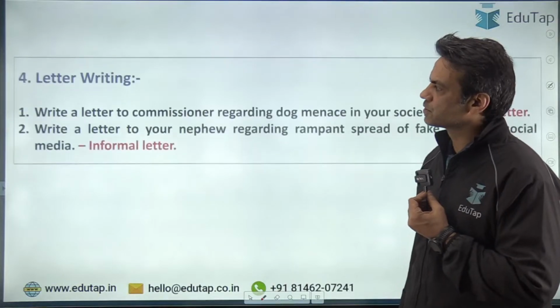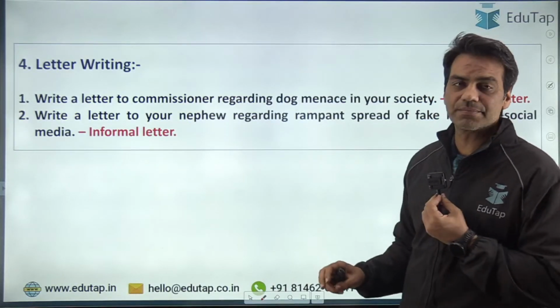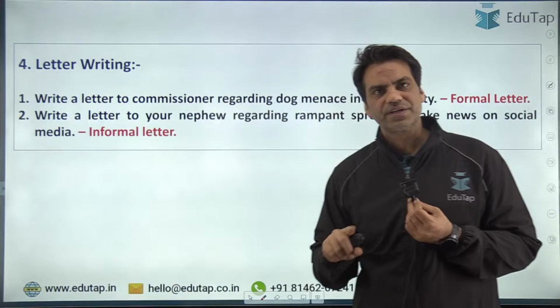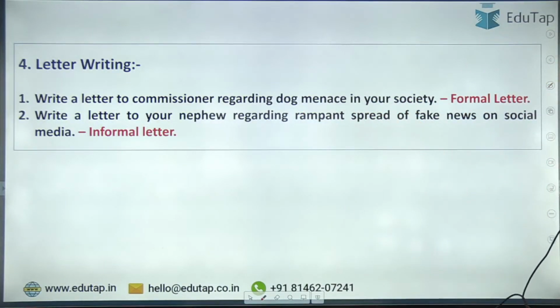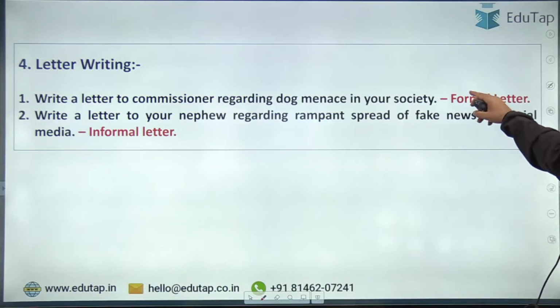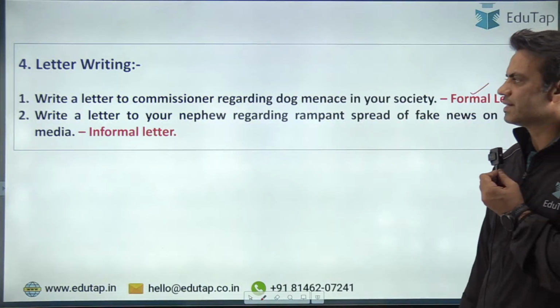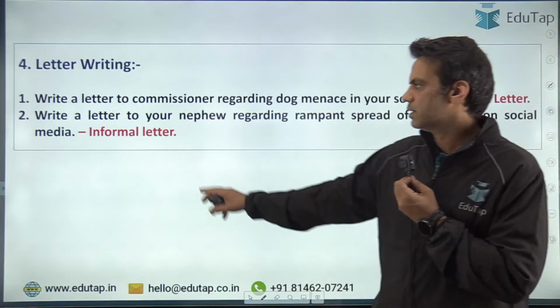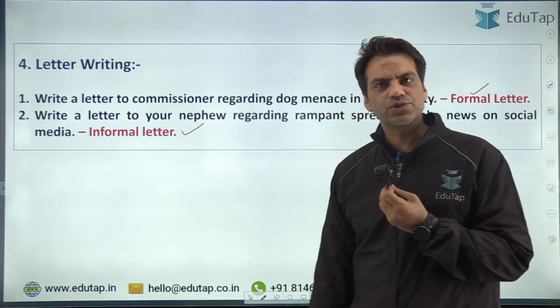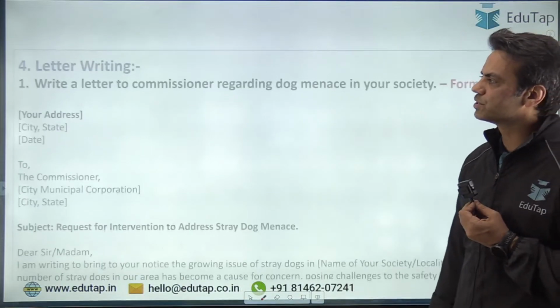Then fourth question was your letter writing, guys. So this time there were 2 letters, one formal and one informal. The formal letter is: write a letter to the commissioner regarding dog menace in your society. So this was the formal letter. And then the second letter was: write a letter to your nephew regarding rampant spread of fake news on social media. So that was the informal letter. So I'll show you what could be the sample solutions for these letters, guys.